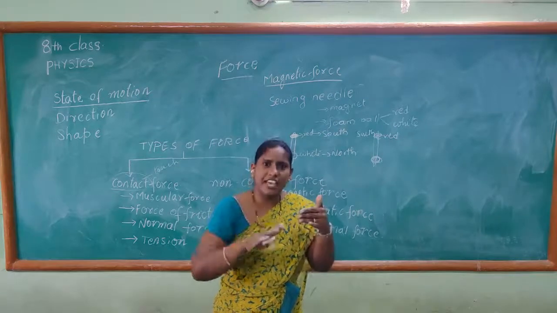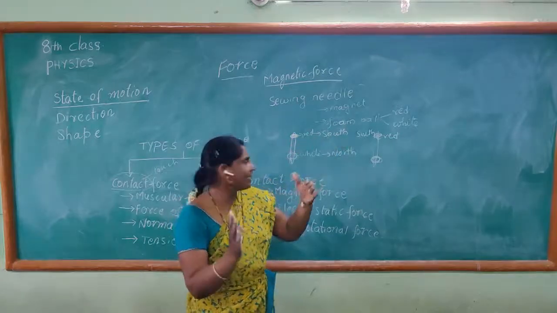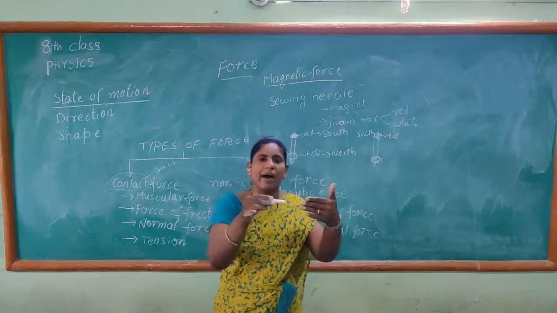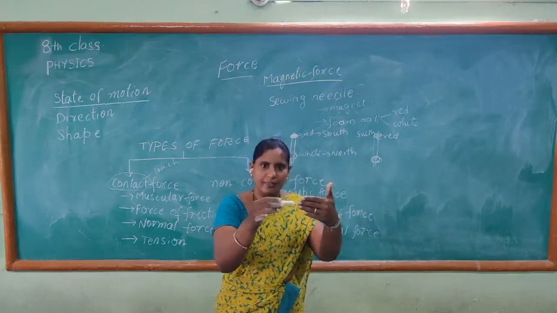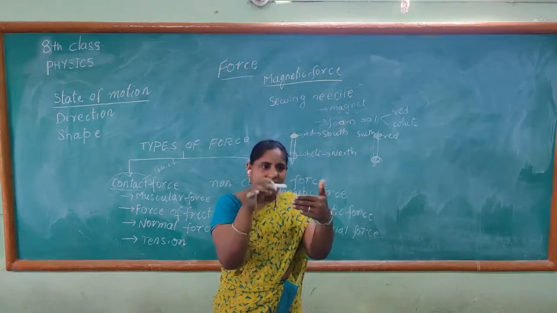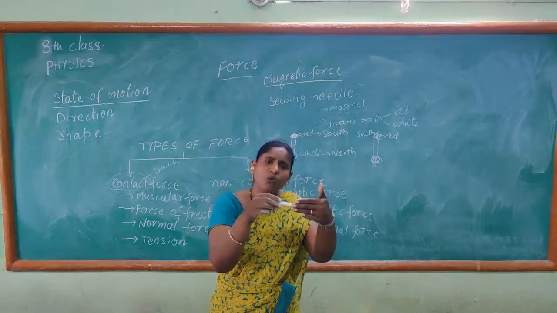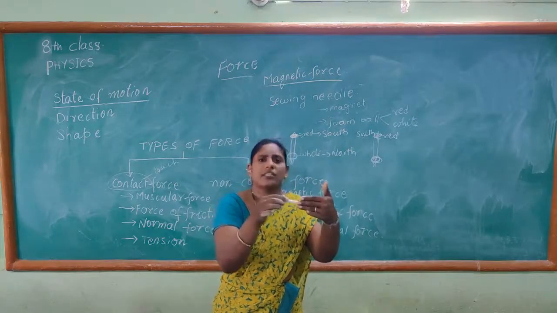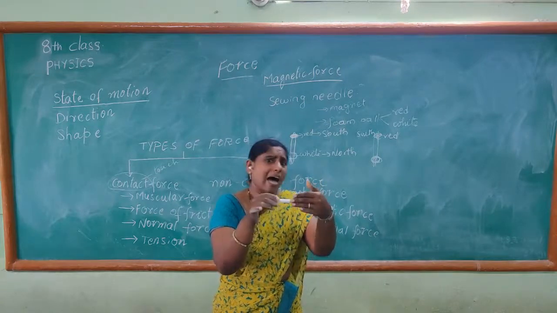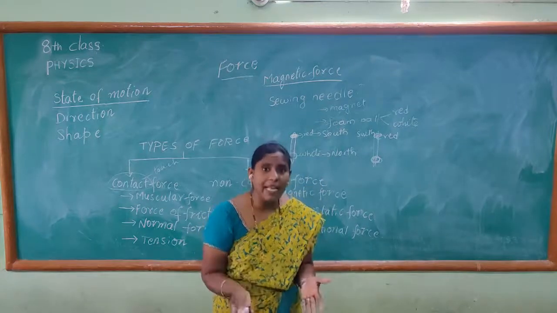Now you just exchange it. Bring the white ball towards the red ball, and the white ball attracts the red ball. That means the red ball is south and the white ball is north. So south and north attract each other. By this we can say that unlike poles attract each other, like poles repel each other.